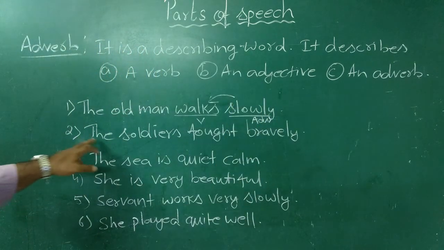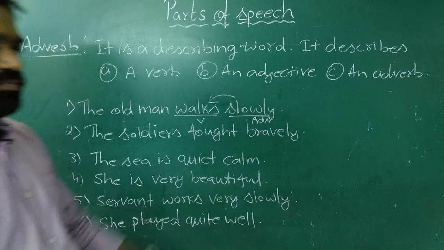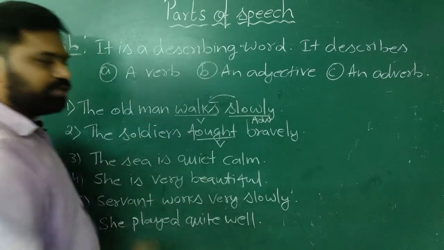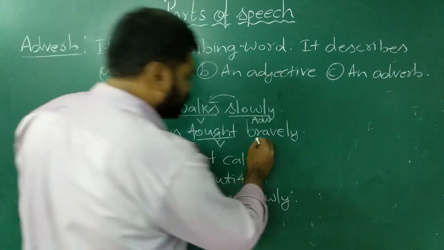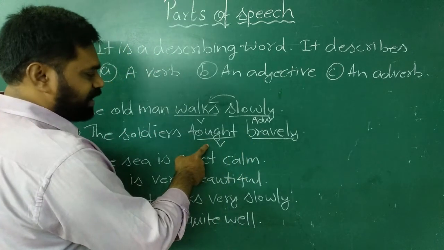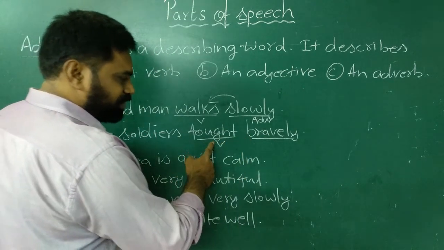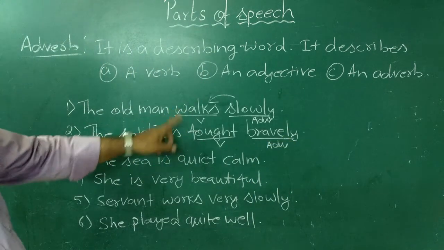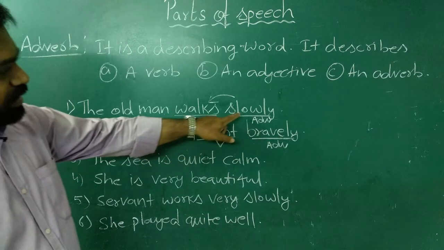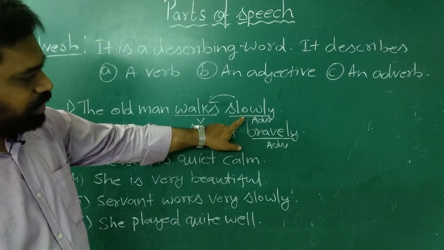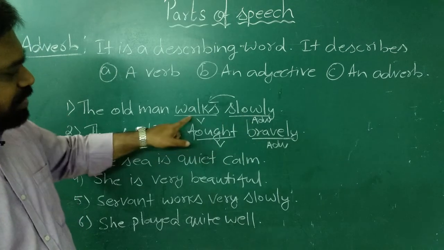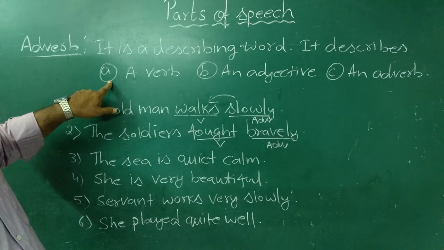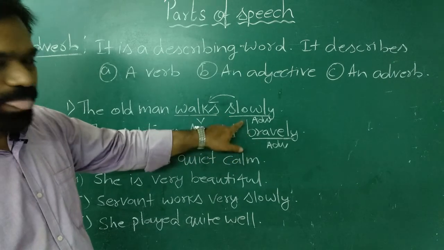See the next sentence. The soldiers fought bravely. Now here in this sentence, fought is the action, that is the verb. How they fought? They fought bravely. So the word bravely describes the action, the verb. So it is an adverb. In these first two sentences, we can notice that the adverbs slowly and bravely are describing verbs. So the first criterion: a word that describes a verb is an adverb.